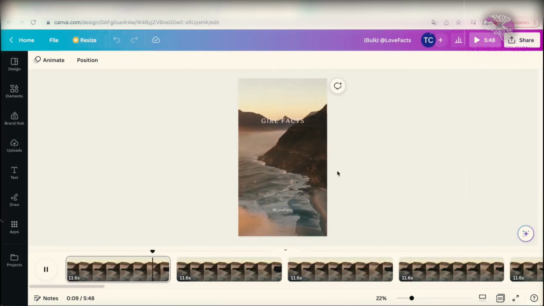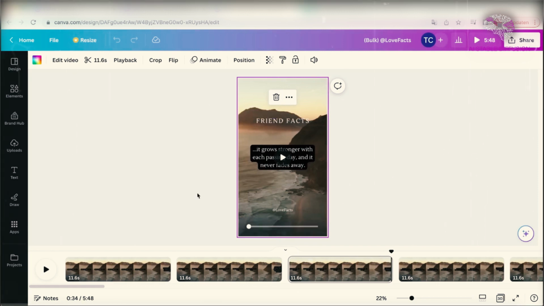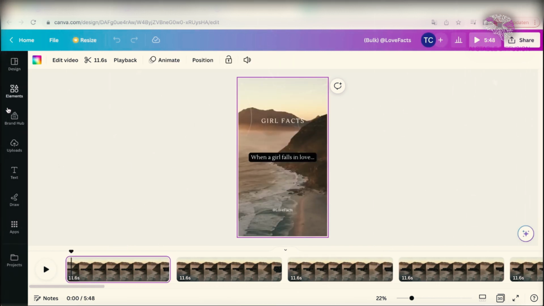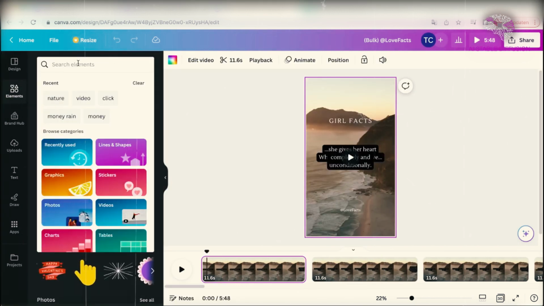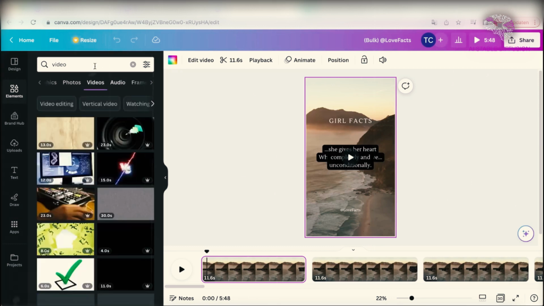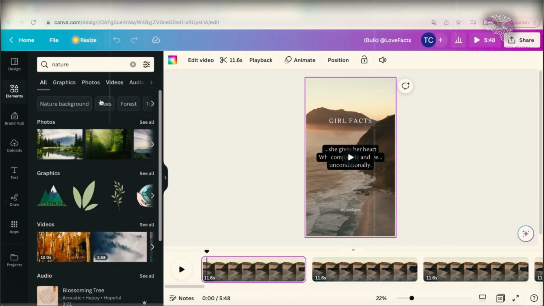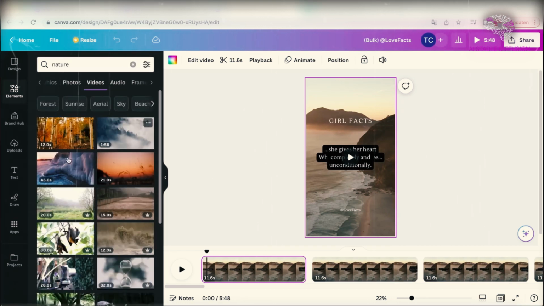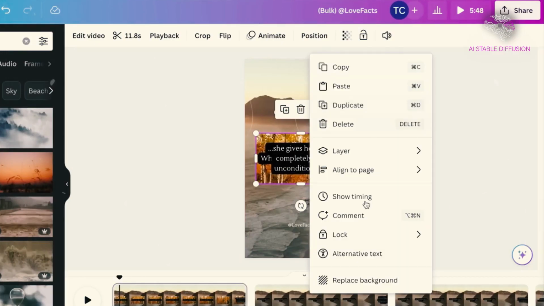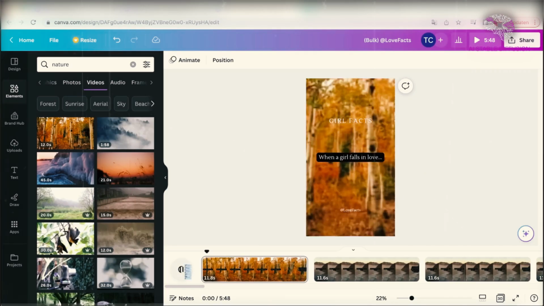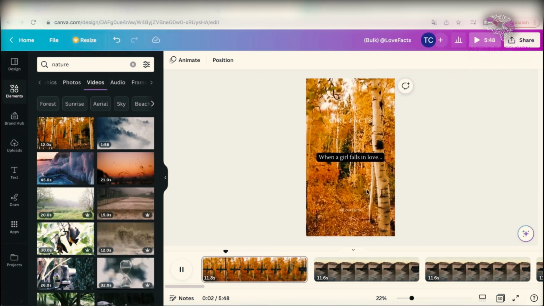We now have 30 YouTube videos with various quotes, which is awesome. By choosing elements from the menu bar on the left, you can make manual changes to this. You can use this page to search among many videos, pick one that you prefer, and then click the three dots at the top of the video to choose or replace the background.